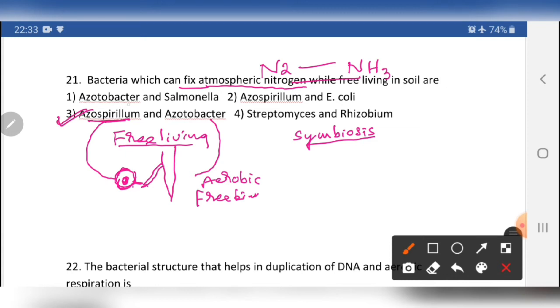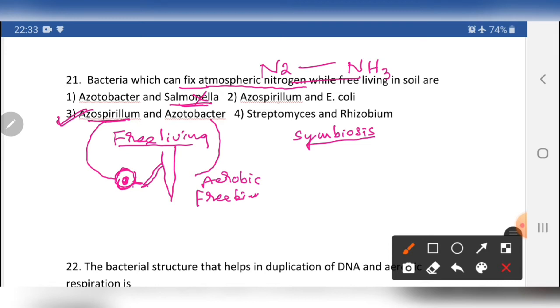But what about Azotobacter? Azotobacter is there. Salmonella typhimurium causes typhoid. Basically, the genus Salmonella is a rod-shaped, gram-negative bacteria. They cause diseases, so whenever we consume contaminated water or food, it causes disease. It is not the answer. It does not fix nitrogen. And Azospirillum.